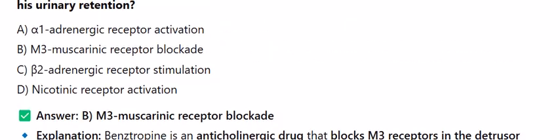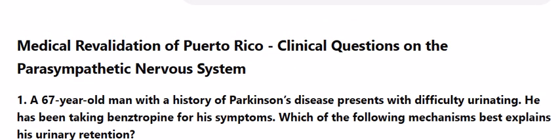1. A 67-year-old man with a history of Parkinson's disease presents with difficulty urinating. He has been taking benztropine for his symptoms. Which of the following mechanisms best explains his urinary retention? A. A1 adrenergic receptor activation. B. M3 muscarinic receptor blockade. C. Beta2 adrenergic receptor stimulation. D. Nicotinic receptor activation. Answer B.